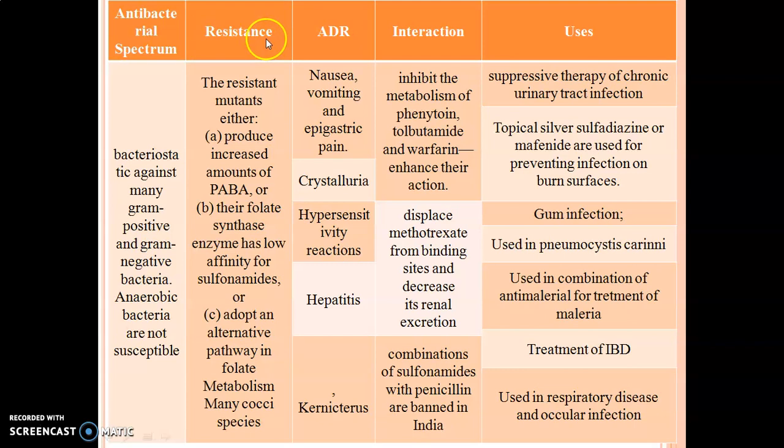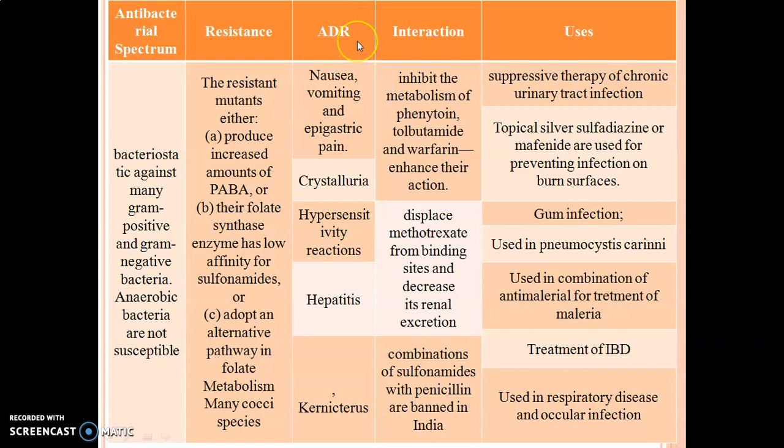The resistance occurs due to production of an increasing amount of PABA in the bacteria, or synthesis of their own folate synthetase enzyme with low affinity for the sulfonamide, or the bacteria adopt an alternative pathway for folate metabolism. Ultimately, the folate concentration is increased inside the bacteria, and hence the bacteria carry on their own synthesis procedure.